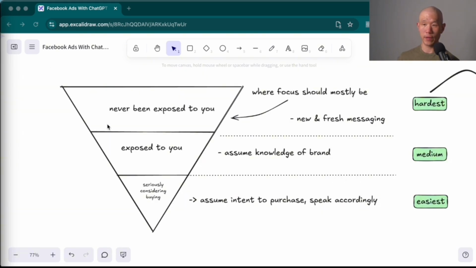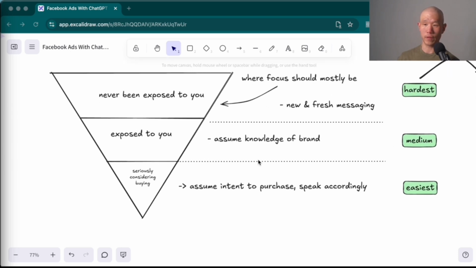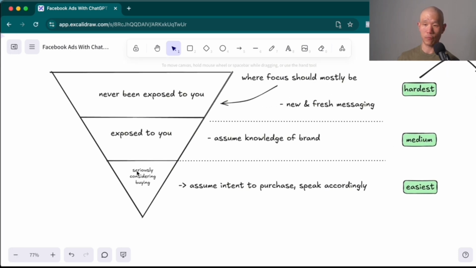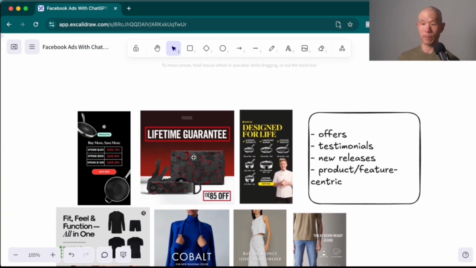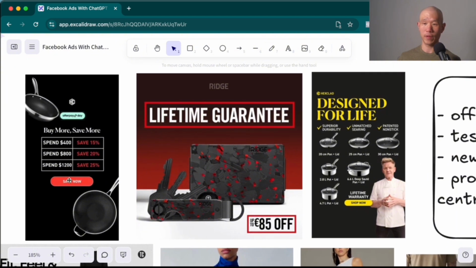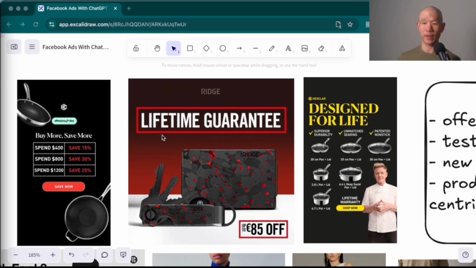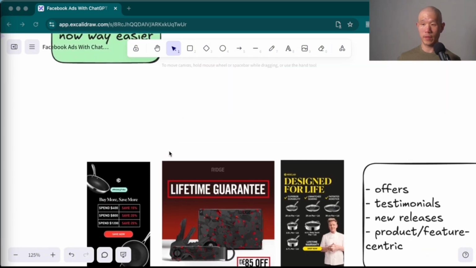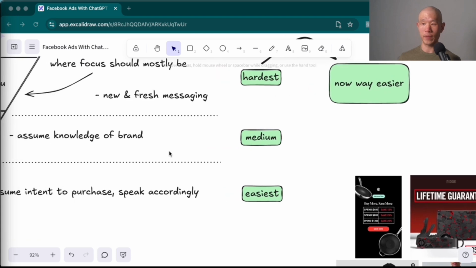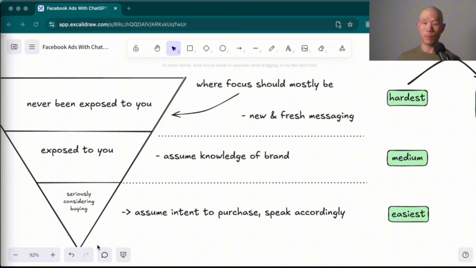And what I mean by that is people who have never been exposed to you before, which has historically been the hardest type of advertising to create, because most of us don't really have an issue making ads for people who are considering buying our stuff. An example of that is over here. For example, with this Ridge ad or this Hexclad ad, you can see here that they're quite offer driven, right? We're highlighting the guarantee. We're saying how much you can save up to, 85 euro. Over here, it's buy more, save more. These types of ads aren't too hard to make because conceptually they're easy to come up with ideas for.